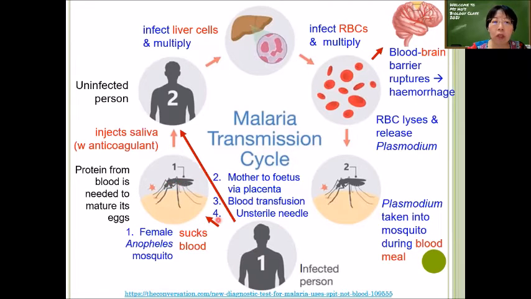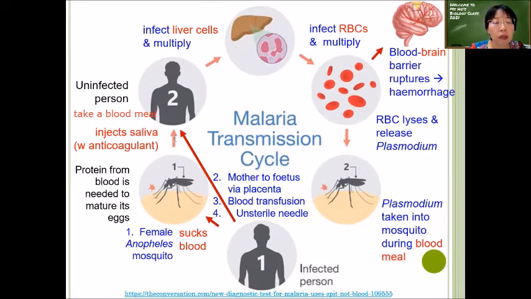Okay, and then the mosquito will be flying around, and then it will start to land on an uninfected person, and it will start to take a blood meal.